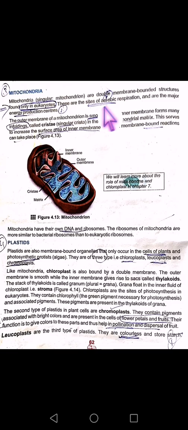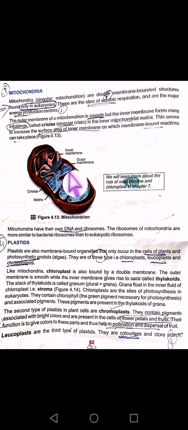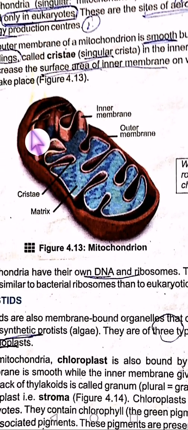Powerhouse, the same thing that I explained just now. The outer membrane, as you can see, look at the outer membrane. It is quite smooth. The outer membrane is smooth, but the inner membrane, look at it. How many enfoldings you can see, right? These enfoldings are called cristae. In the inner mitochondrial matrix, they are formed. This serves to increase the surface area of the inner membrane so that membrane bound reactions can take place.